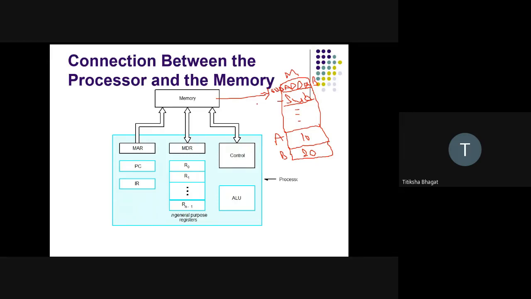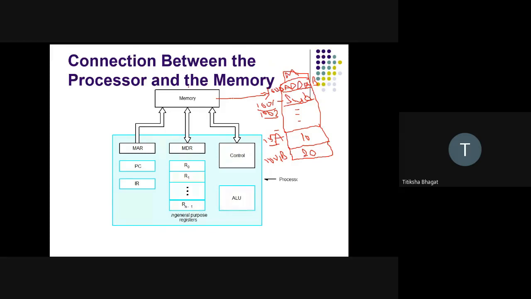The second instruction is placed at address 1001. The next address is 1002. Similarly, let's say A is at 1005 and B is at 1006. So the memory is having the data, and along with it, it is having the address.